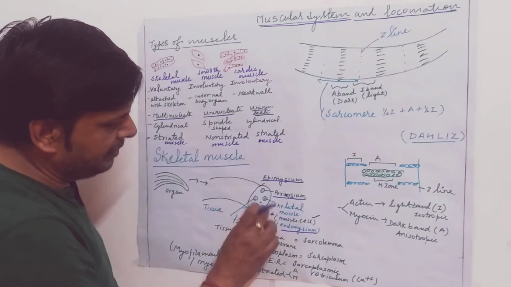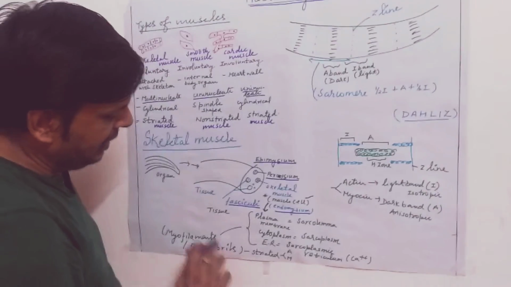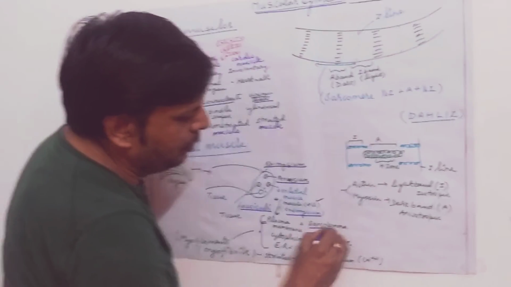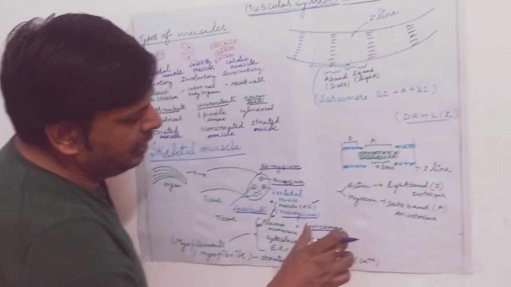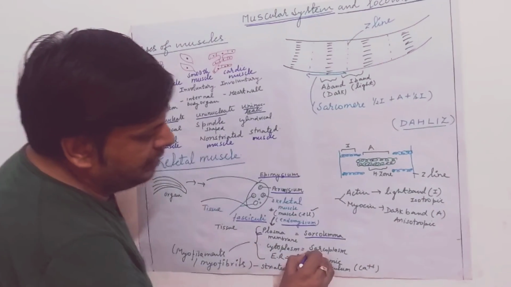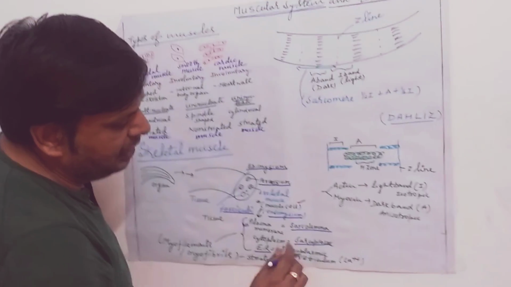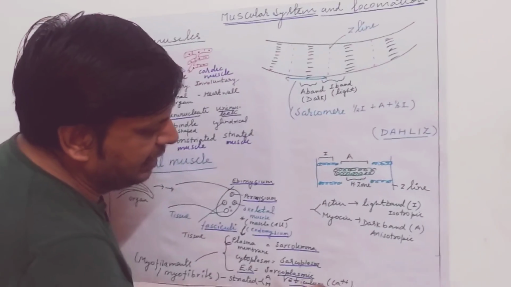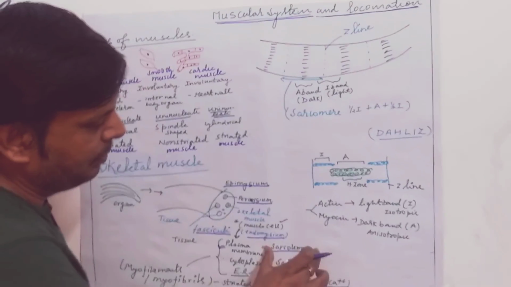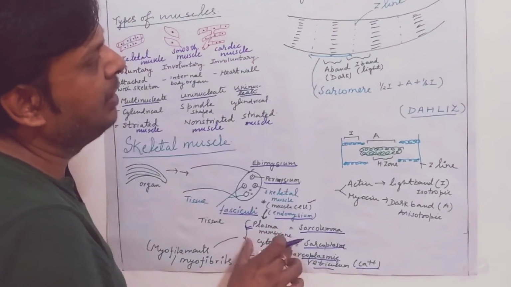Now each skeletal muscle in this tissue is represented as myofilaments, myofibrils, and each skeletal muscle has a plasma membrane which is termed as sarcolemma. Plasma membrane is known as sarcolemma in case of muscle fiber, muscle cell. Cytoplasm is known as sarcoplasm in case of muscle cell. And endoplasmic reticulum is called sarcoplasmic reticulum, which is characteristically filled with calcium ions. So it is important to remember these terms: sarcolemma, sarcoplasm, sarcoplasmic reticulum in case of muscle cell.